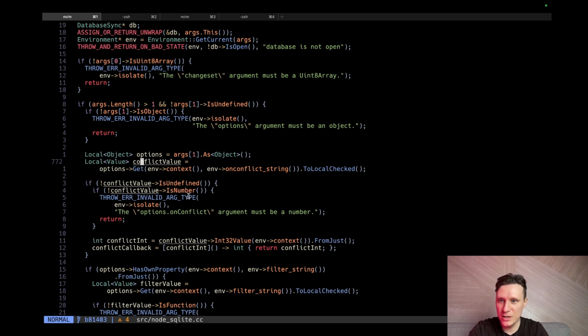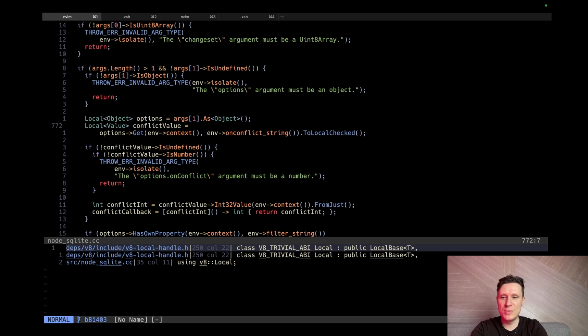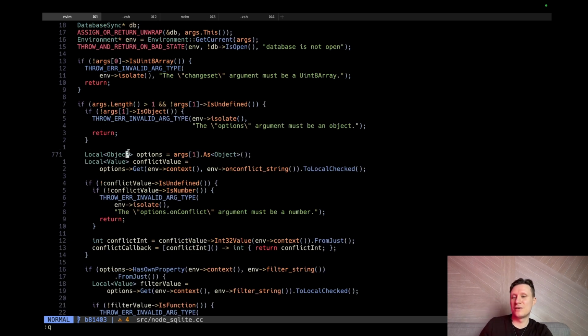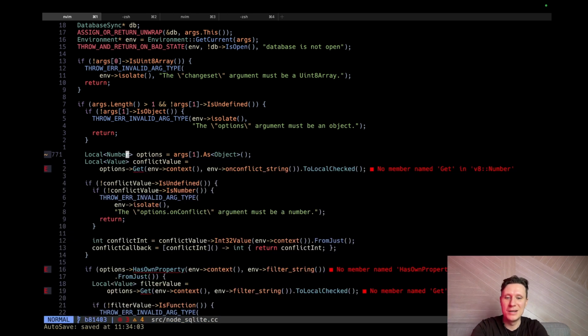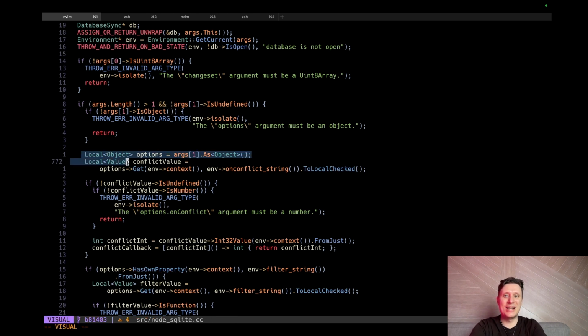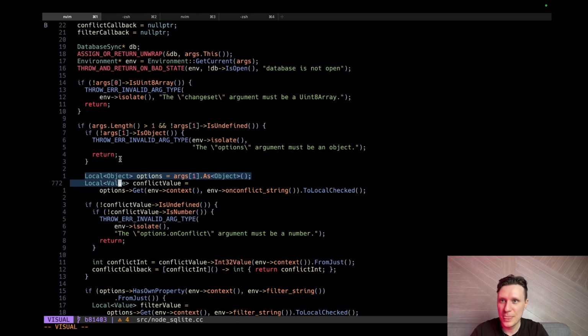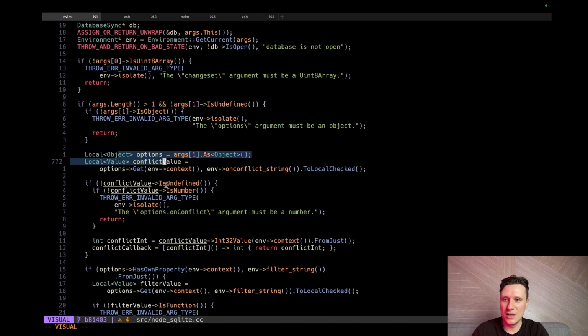So let me onboard you. These are V8 declarations. If you're familiar with JavaScript, you know what a reference is. A reference is an abstract pointer to something, for example an object, a value, or a number. These are standard garbage collection references for JavaScript. They attach to some scope, and when the scope gets destroyed, the reference gets released and the garbage collector will collect these objects.